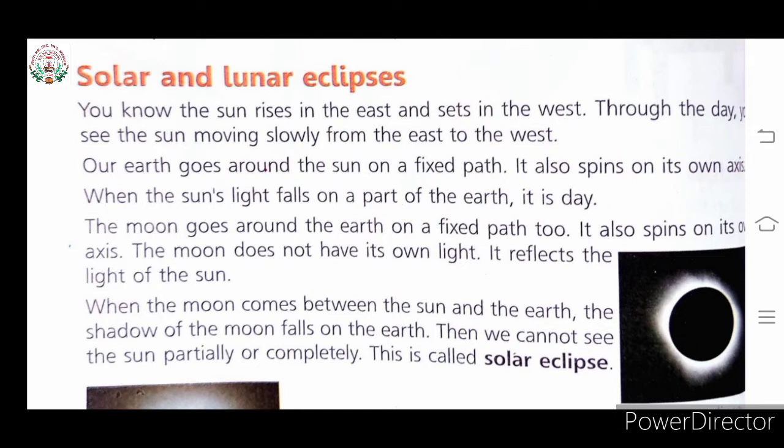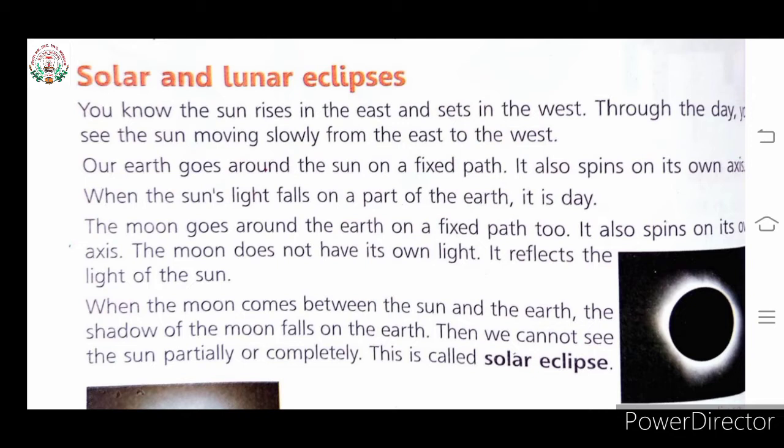When the moon comes between the sun and the earth, the shadow of the moon falls on the earth. Then we cannot see the sun partially or completely. This is called solar eclipse. Children, in the first picture, see solar eclipse. What do you see in this picture? It is totally dark. Means we cannot see the sun partially or completely.